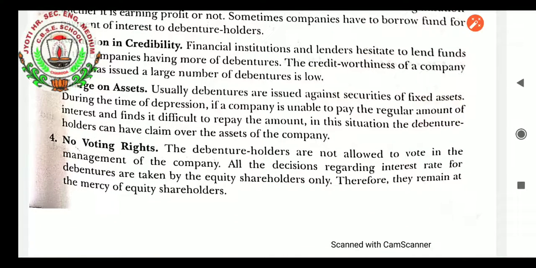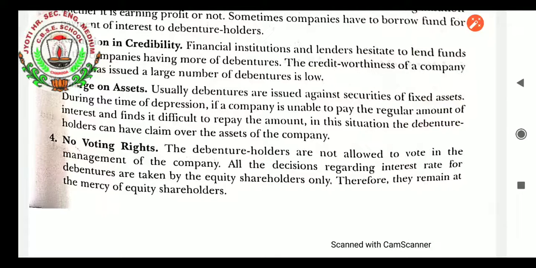Charge on assets. Usually debentures are issued against the security of fixed assets. During the time of depression, if a company is unable to pay the regular amount of interest and finds it difficult to repay the amount, in this situation the debenture holders can have a claim over the assets of the company.